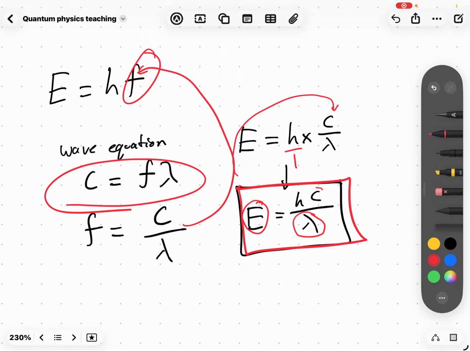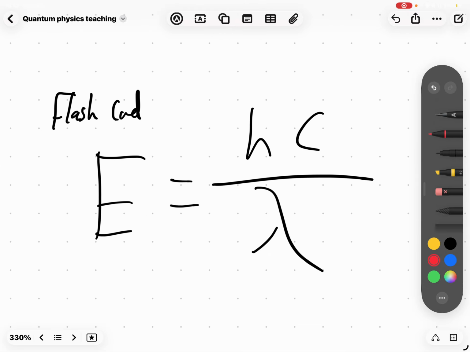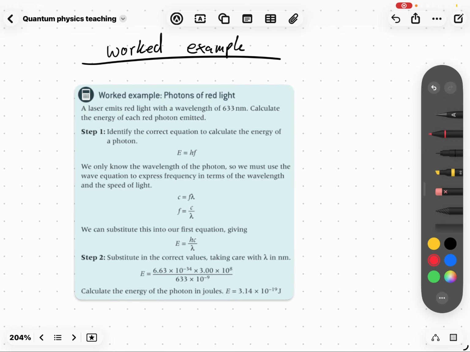And if you notice, h and c up here, they're both constants. So all you need to work out photon energy really is lambda and just memorize h and c. This is another important equation to know. Make it a flashcard. E equals hc over lambda.